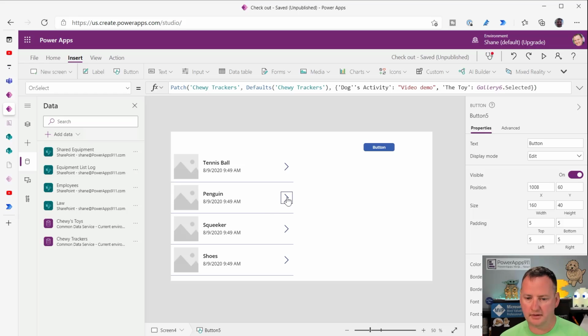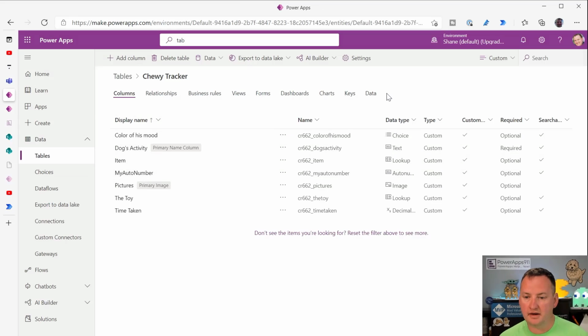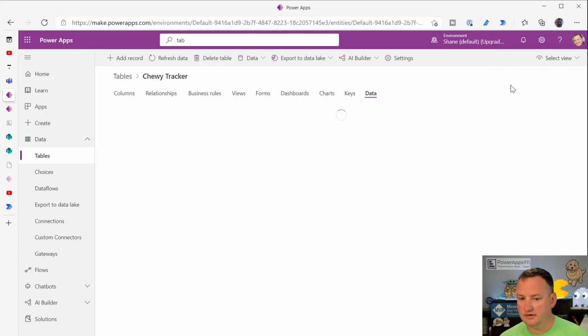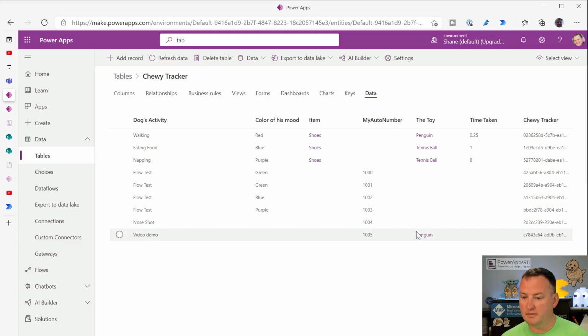so we'll just select the penguin, and it'll set it as demo. So we'll select penguin, we'll press the button, and then now that that's done, if we go back over here and say show me the data, and then just say custom columns, video demo is patch the penguin. Yay! I feel like I did like a cheerleader cheer. Yay!